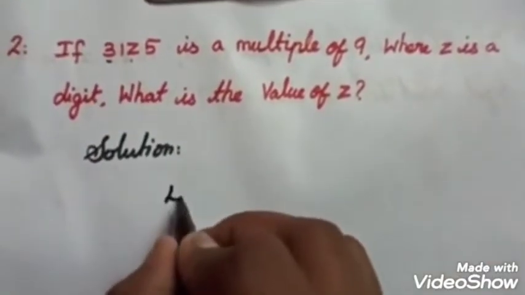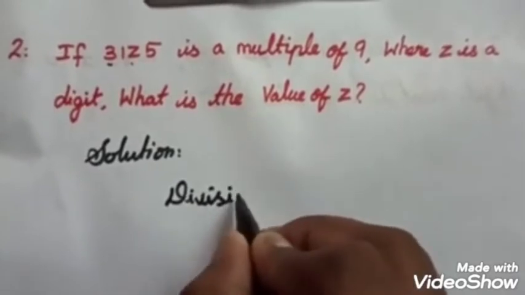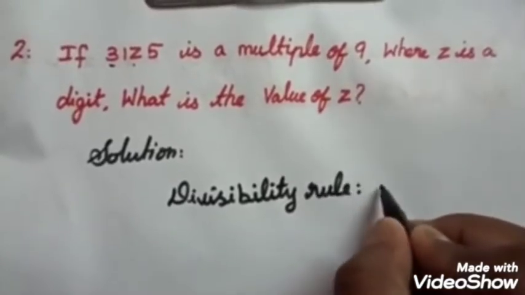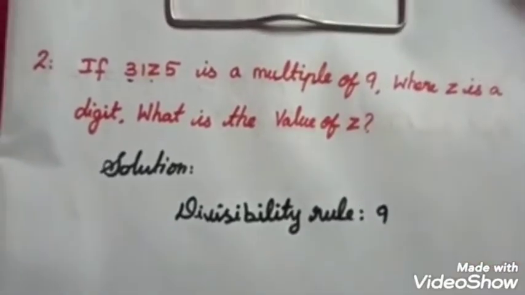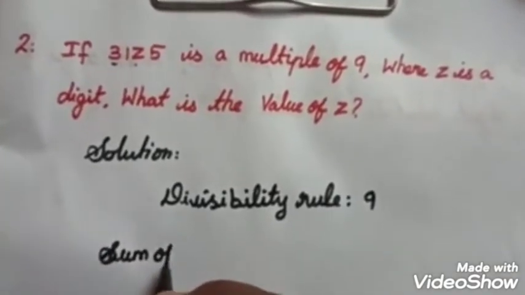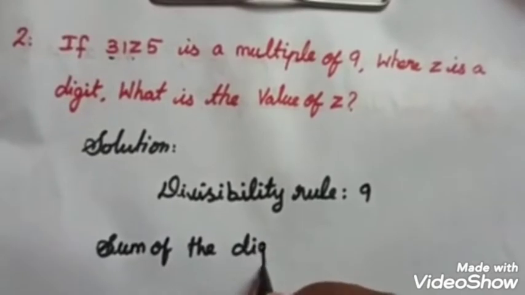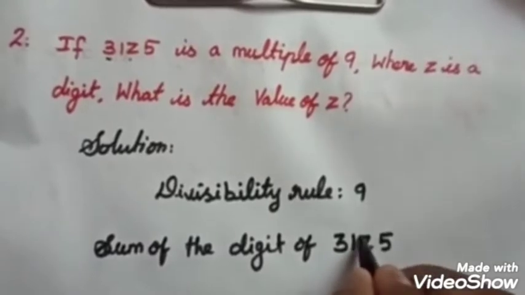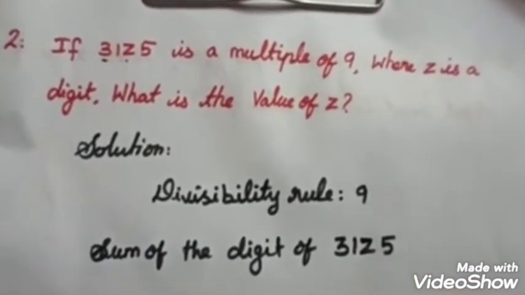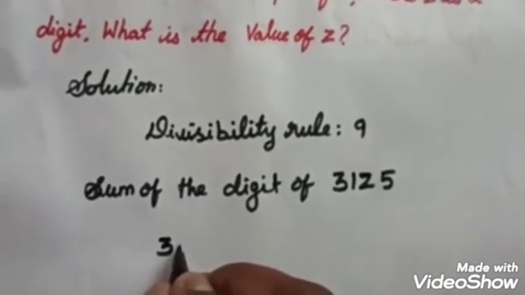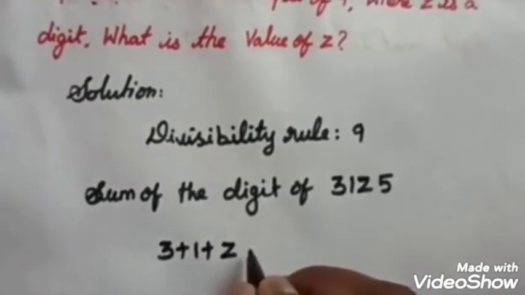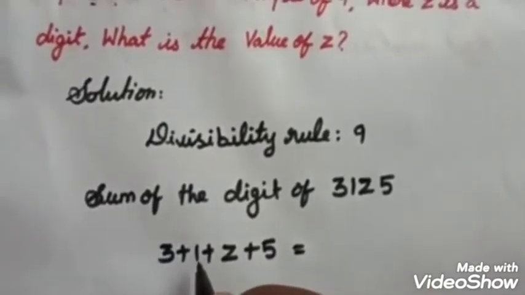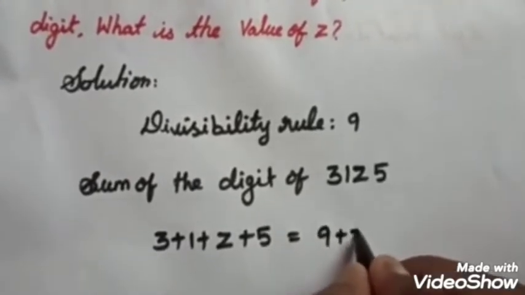So first I take the divisibility rule of 9. The sum of the digits of 31z5. Here I have to write 3 plus 1 plus z plus 5. So 3 plus 1 is 4, 4 plus 5 is 9. So this is 9 plus z.